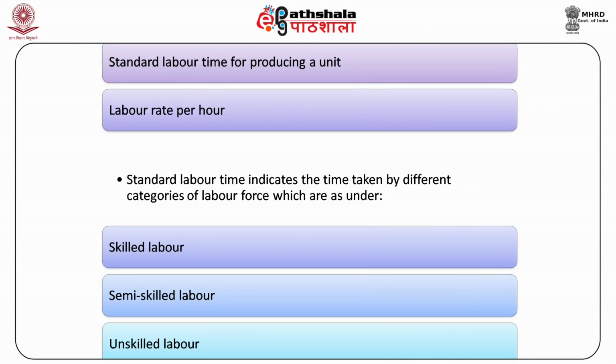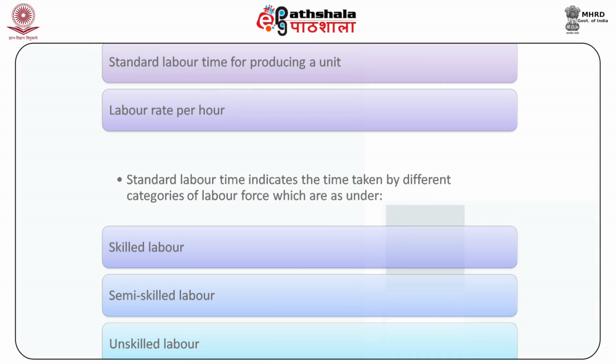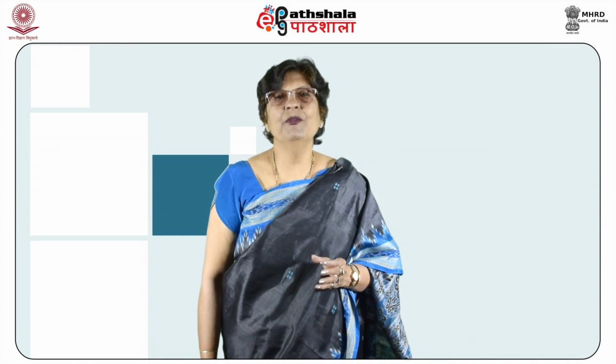Number 1, standard labor time for producing a unit, and number 2, labor rate per hour. Standard labor time indicates the time taken by different categories of labor force, which are as under: skilled labor, semi-skilled labor and unskilled labor. For setting standard time for labor force, previous experience, past performance records, test run results, work study, etc. are taken into consideration.